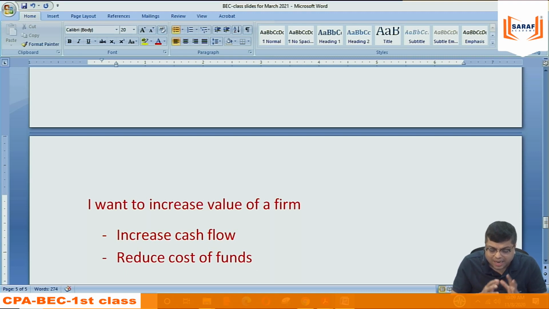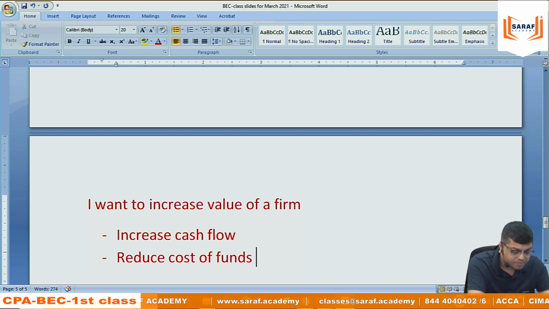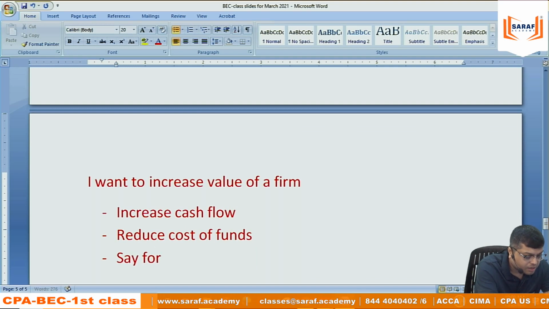For the time being, when I am discussing source of fund, cost of capital, capital structure, everything, I am assuming ceteris paribus. Ceteris paribus means I am not thinking about income. I am for the time being ignoring the income. So I am saying that if I can reduce this 10.8%, which is 11%, to 10%, 9%, then my value of the firm will increase.